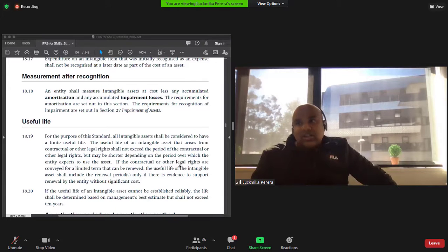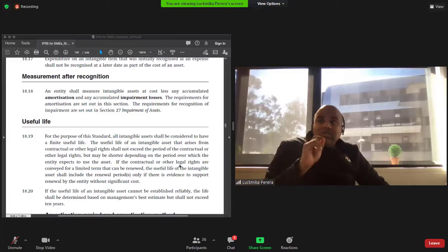Measurement after recognition. An entity shall measure intangible assets at cost less any accumulated amortization. So we use the term amortization for intangible assets. We call it depreciation for tangible assets. So that's the key difference between the two. Okay? Impairment losses are any degradation of an intangible asset, and that is called impairment. Okay?